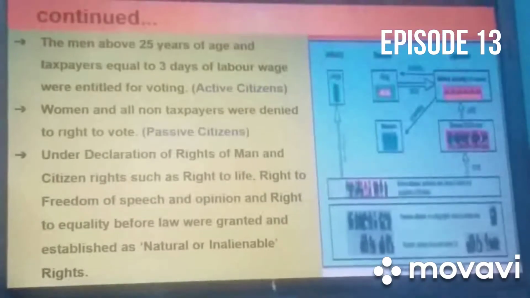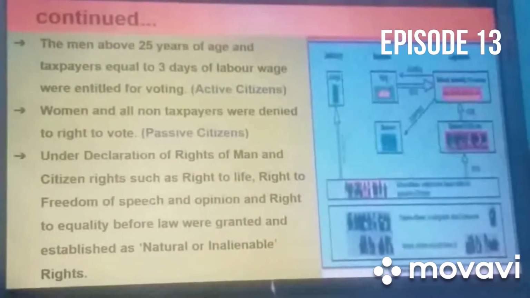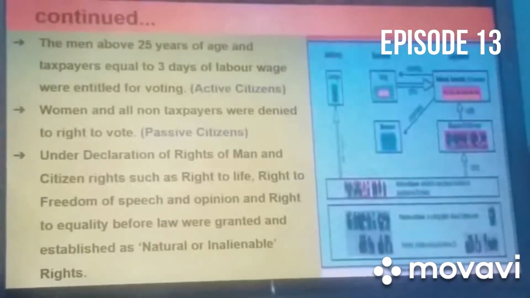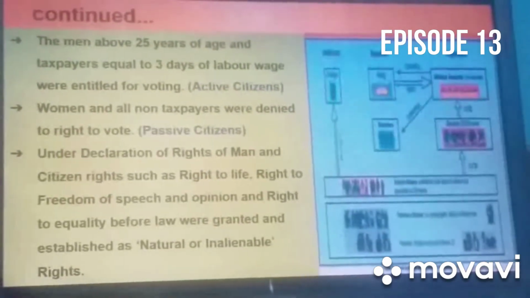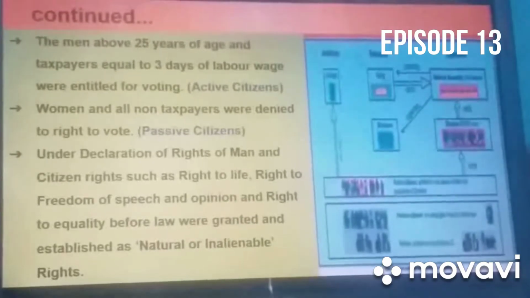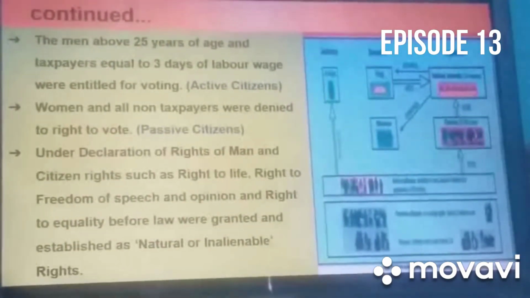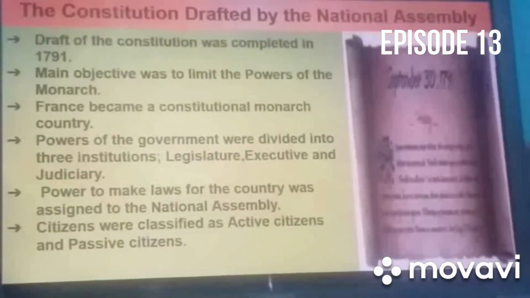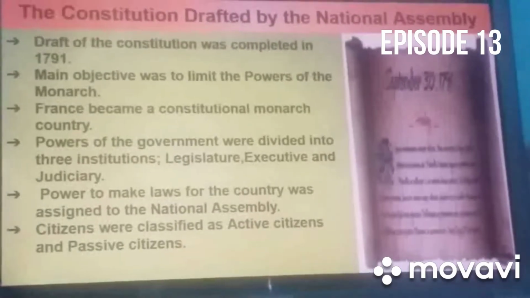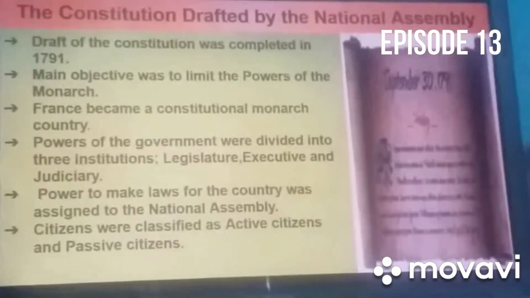1791. Though this National Assembly drafted the new constitution, and some democratic rights were included in this, still this constitution had some lacking points also. What were the lacking points? As you can see, the population was classified into active and passive citizens. So this was the biggest demerit of this constitution.